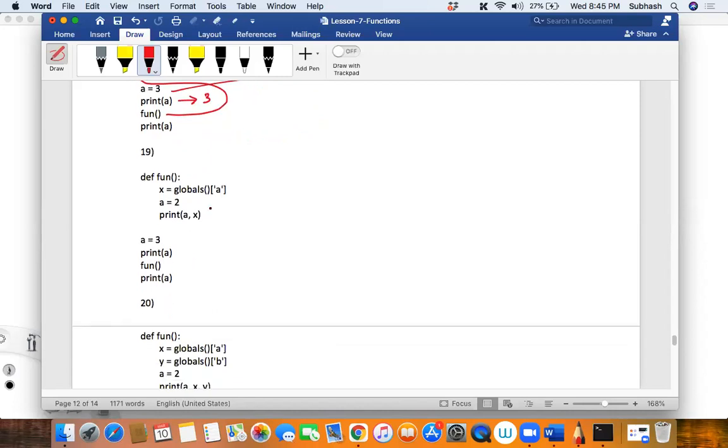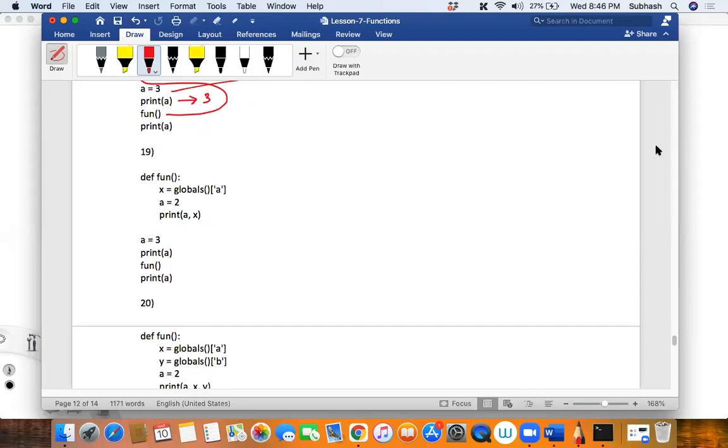Whereas in this example, I am taking the value of the global variable A, storing it into X, and then I'm creating a new value A over here. So this A has nothing to do with the global variable A. If I just want to get the value of that and use it in my program, I will make use of it. Is that clear?